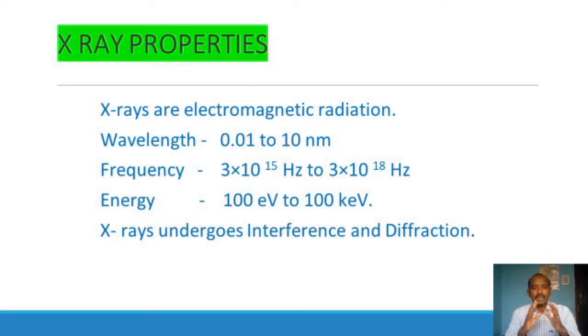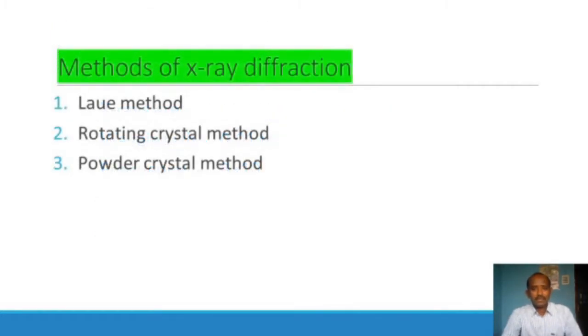First we have to know about the properties of X-rays. Here we know that X-rays are electromagnetic radiation. They have a short wavelength, high frequency and are highly energetic. X-rays can undergo interference and diffraction because they move like a wave. That's why they should satisfy the wave condition. Then they undergo the interference and diffraction, which is required for this session. We are using X-rays to study the properties of crystals.